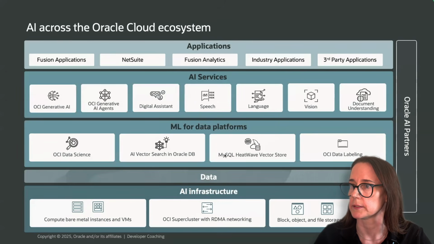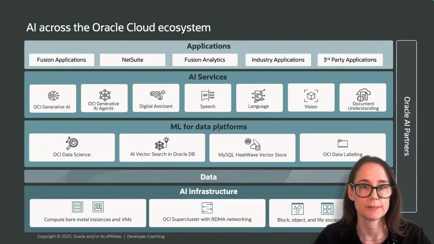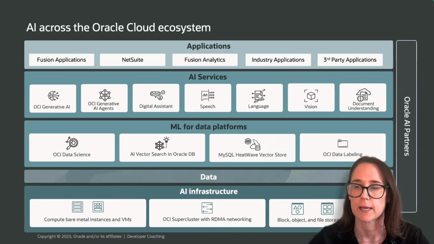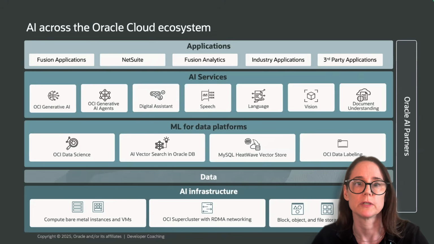Since I'll be running this on OCI, I'll give you a 30-second version of why OCI actually matters for AI. At the infrastructure layer at the bottom, you have AI optimized clusters. These are GPUs wired together in our supercluster architecture. That's what gives you the horsepower for training and inference at scale. At the data layer, you have machine learning models right inside the products, like Autonomous Database and MySQL HeatWave with AutoML. So you don't have to be a machine learning expert to put models next to your data.